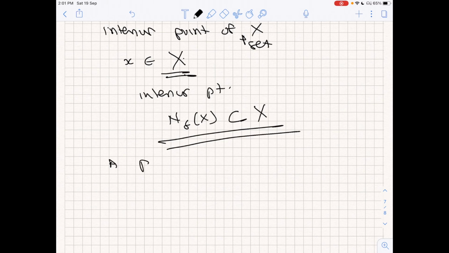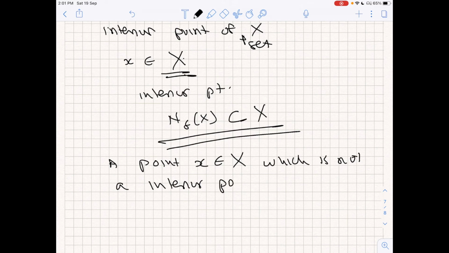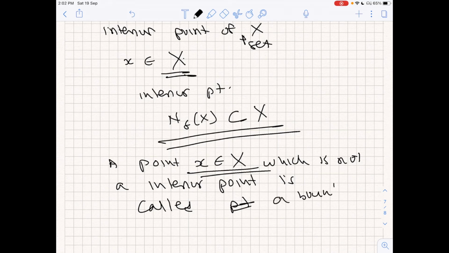So a point x in S which is not an interior point is called a boundary point. If a point is in S but is not an interior point, it is called a boundary point of S.